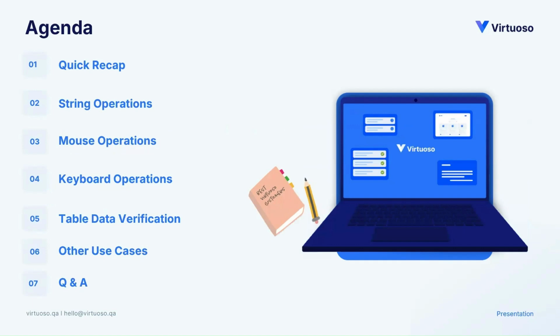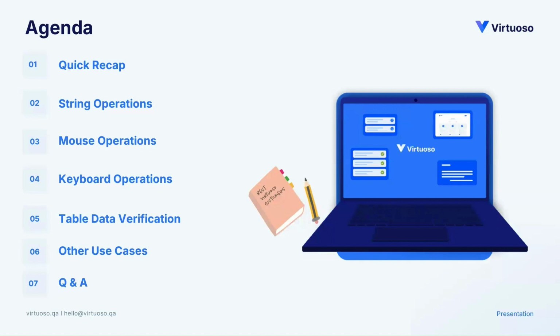So the agenda for the day: we'll first have a quick recap on the topics that we have covered, and also a high level introduction of Virtuoso. Then we'll begin with the Virtuoso automation tips and tricks, or automation hacks, covering various automation use cases for automating string operations, then automating mouse operations in Virtuoso, then performing keyboard operations using the commands or NLP syntaxes that we have in Virtuoso, followed by table data verification of simple as well as complex table structures.